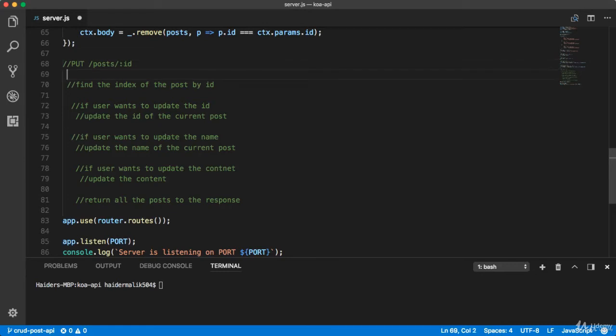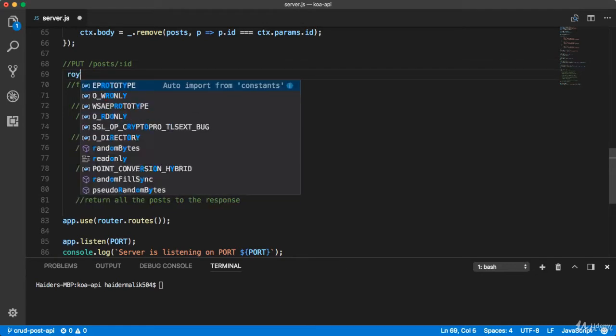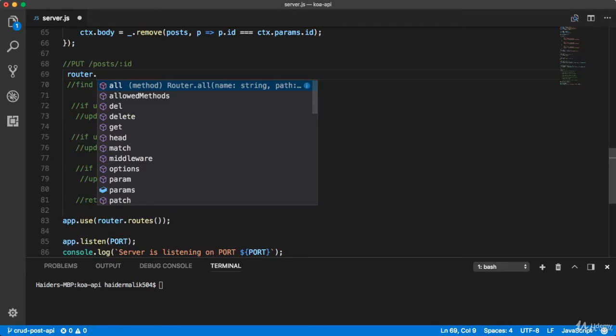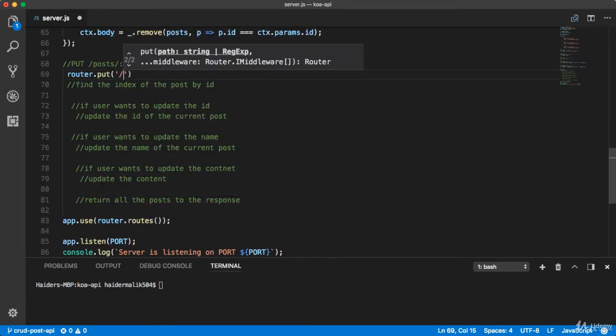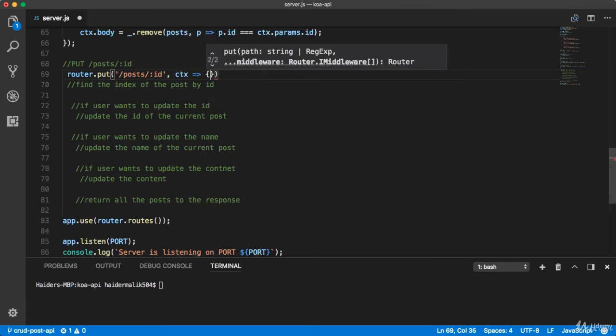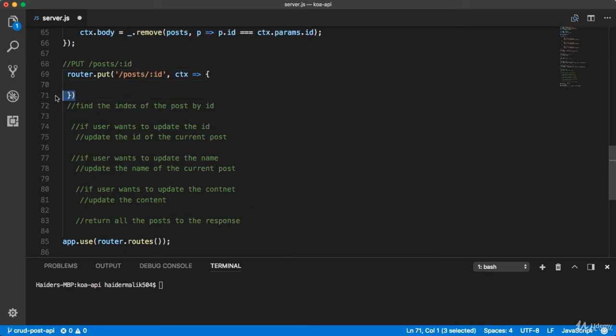Let me show you how to solve this challenge. First of all, you need to create the put route. I'm going to use the put method here. The path should be /post/:id, and the second argument is context. It's a callback method.